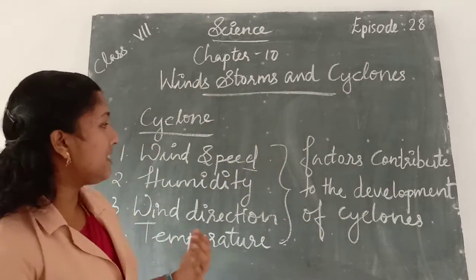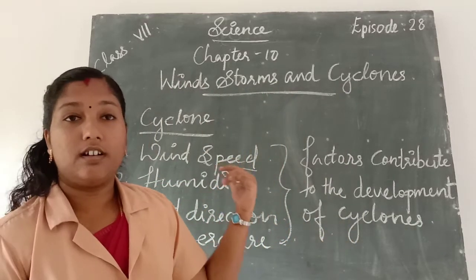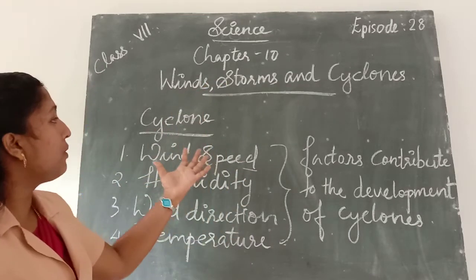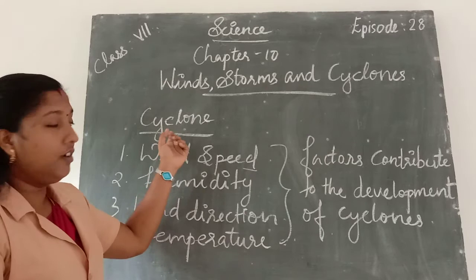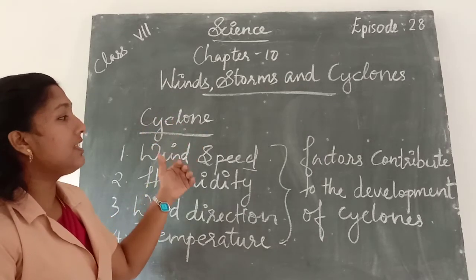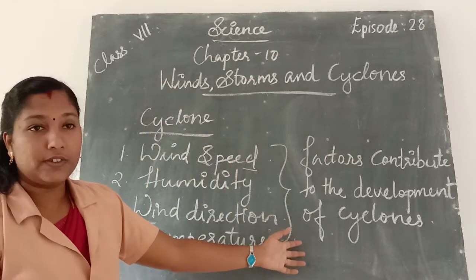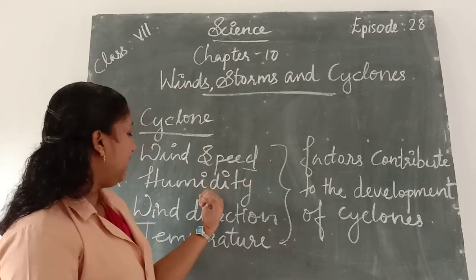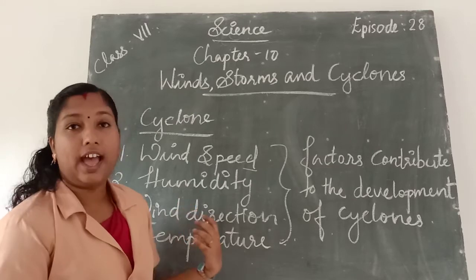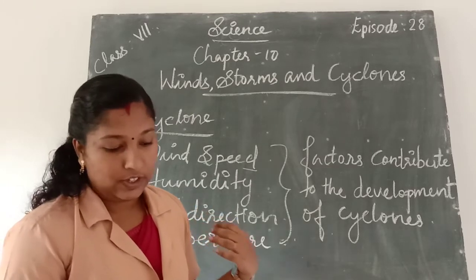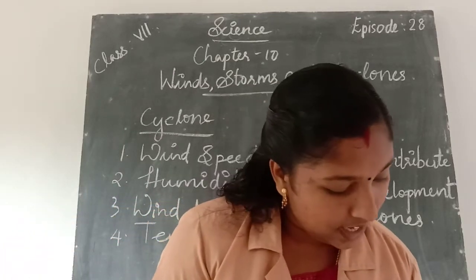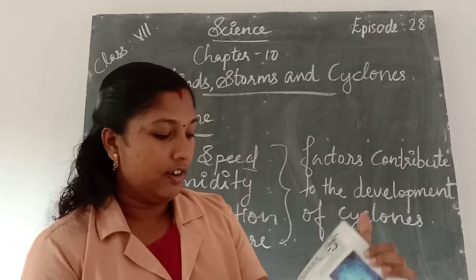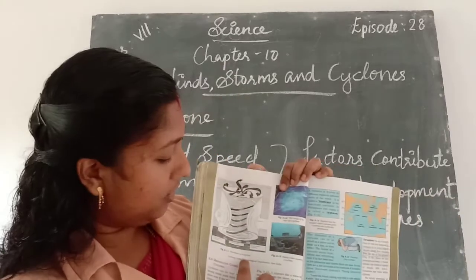Once again, in the previous class we learned about winds and storms. Today we learn about cyclones. The different factors that contribute to the development of cyclones are wind speed, humidity, wind direction and temperature. In your textbook, page number 88, figure 8.11, we can see how a cyclone is formed.